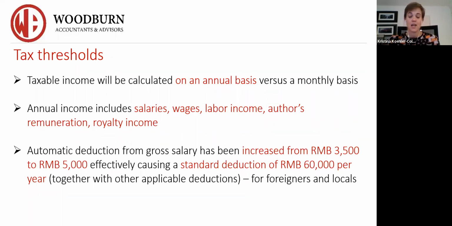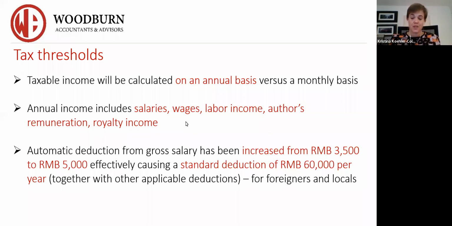Taxable income is calculated on an annual basis now, not on a monthly basis. So actually, you have to look at the calendar year, the fiscal year, January 1st to December 31st. That is the fiscal year in China. That is how your income tax will be calculated, based on the period January 1 to December 31st.